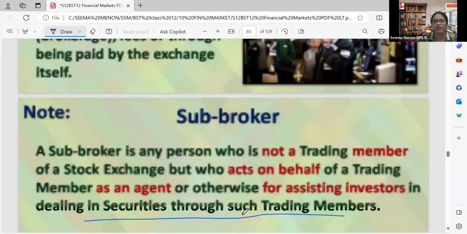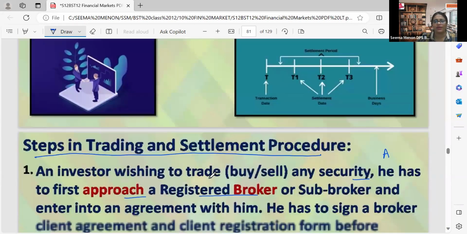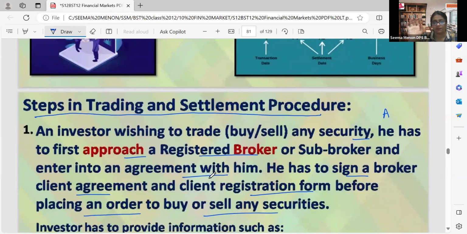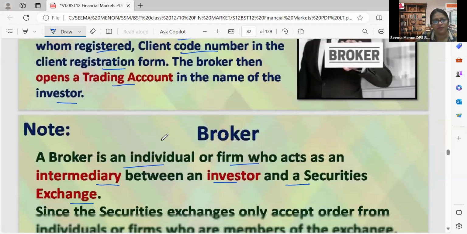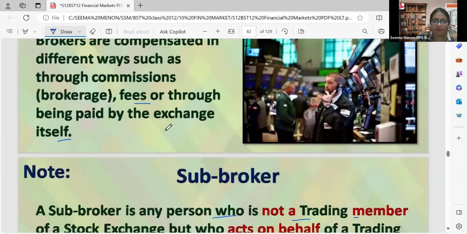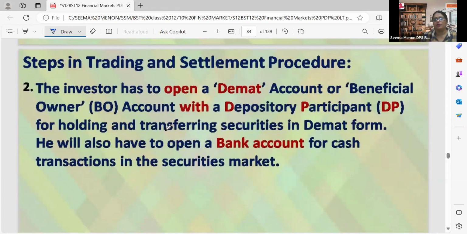So the first point is that we have to register with a broker. First, to find out a registered broker, we have to approach them and enter into an agreement with the broker. For that, they will ask us to sign a broker-client agreement. Then we have to fill the client registration form. All these details we have to give. So the first stage is to find a broker, and only a registered broker, and complete the formality to get registered with a broker.